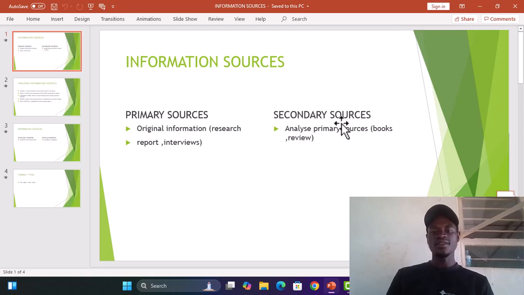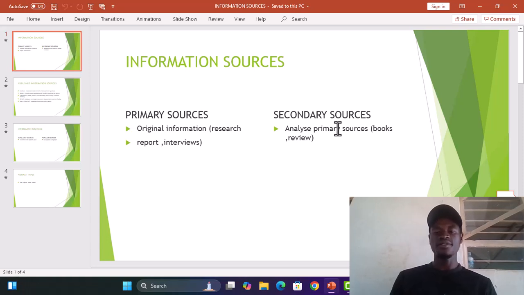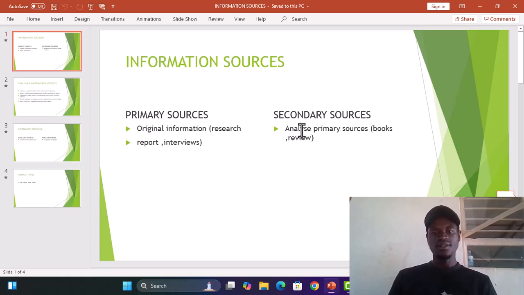And also we have the secondary, this is depending on the primary source of information. Mostly the analyzed source of information. For examples, we have the books and the review.